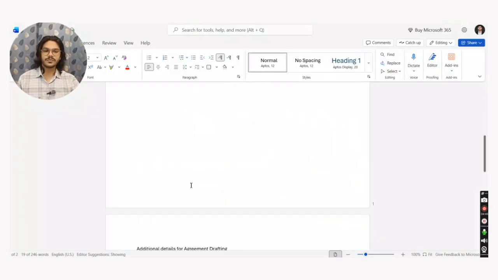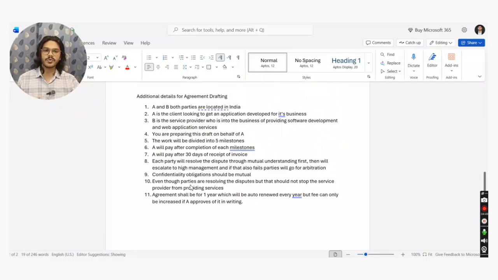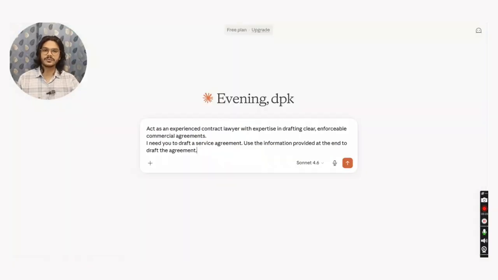I have already figured out some information that I will provide, such as you are preparing this draft on behalf of A, which is the client. The work provided to A shall be in 5 milestones. A will pay the invoices within a period of 30 days. And even if the parties go into dispute, A does not want B to stop working for it on other projects. So this is the context that I have already typed, and I will provide it at the end of the prompt.